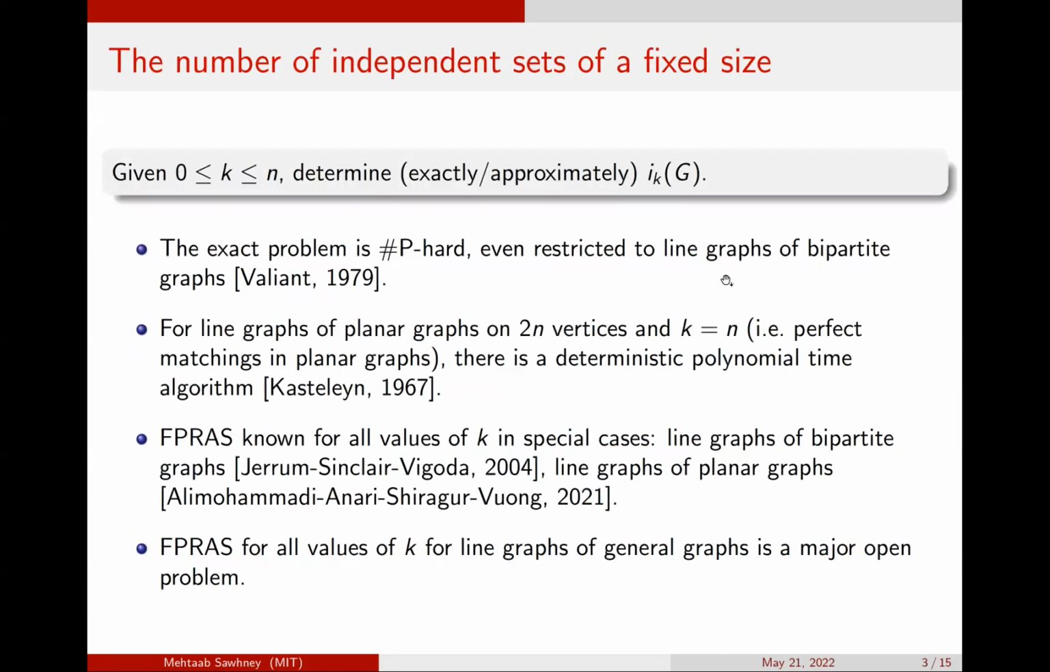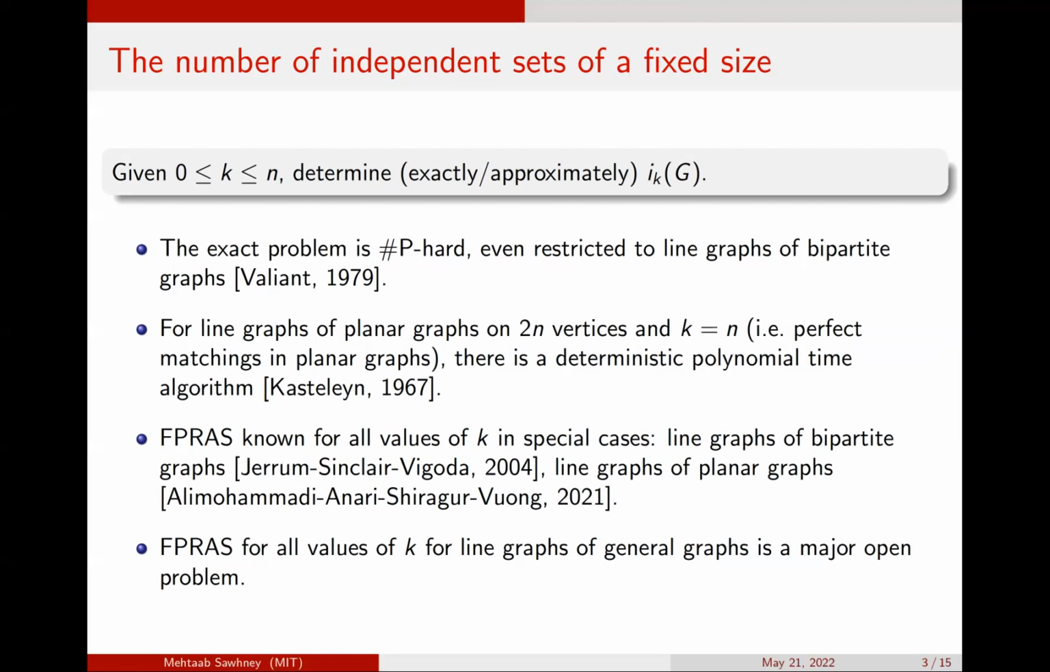And there are numerous results in this direction. The exact problem turns out to be sharply hard, even restricted to line graphs of bipartite graphs, and this is a result of Valiant. However, for certain special classes of graph G, there are good algorithms. In particular, for line graphs of planar graphs on 2n vertices and taking K to be n, this is equivalent to counting perfect matchings in planar graphs.